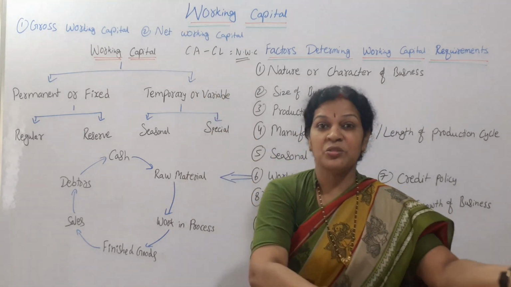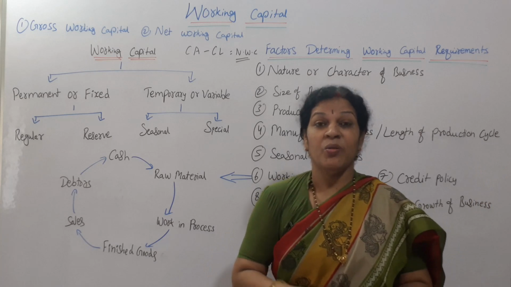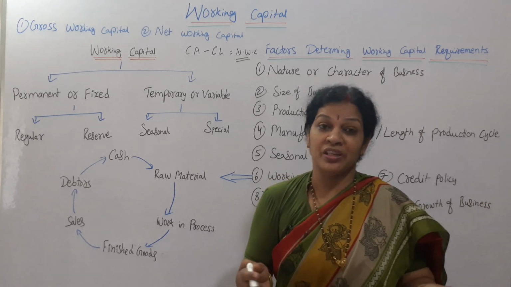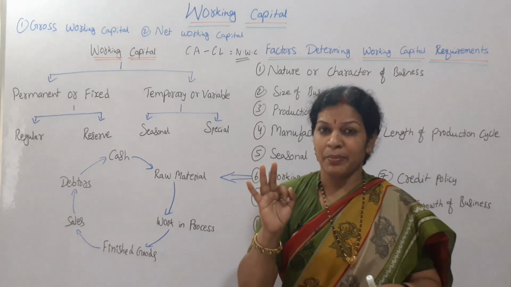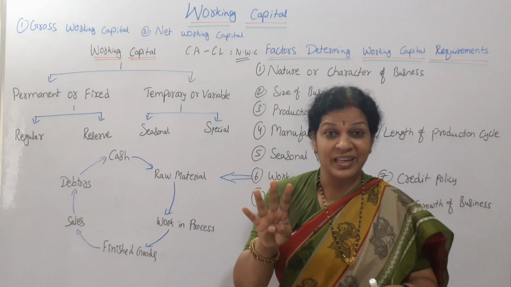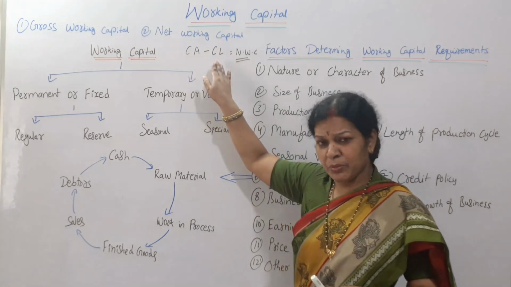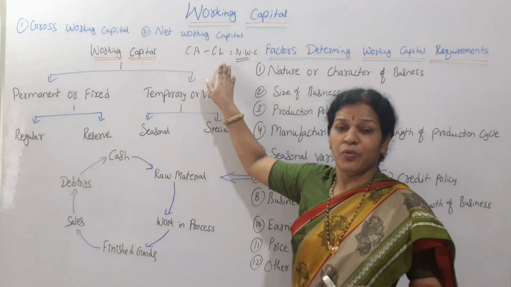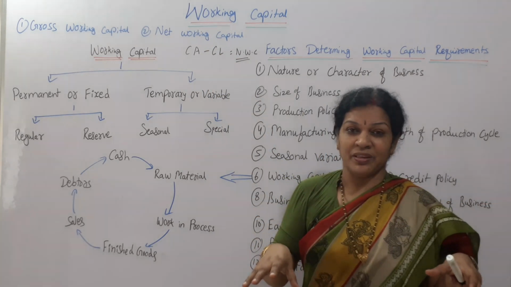From the current assets you deduct the current liabilities. What are the current liabilities? You know the list: bills payable, sundry creditors, bank overdraft, short term loan. If from the current assets we remove the current liabilities, whatever we get is net working capital.